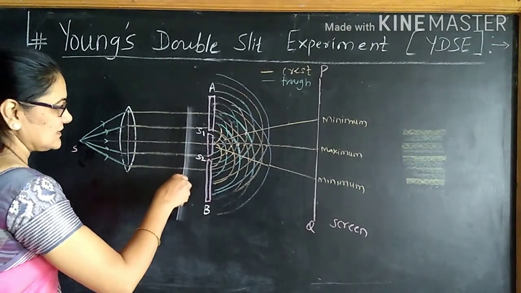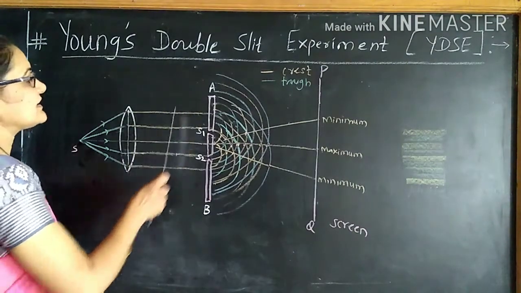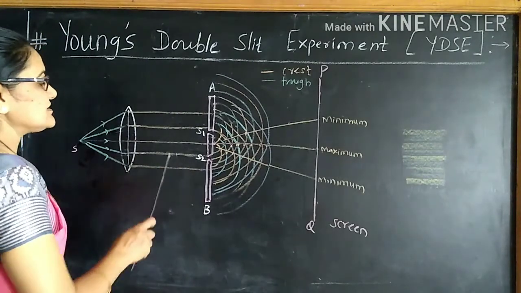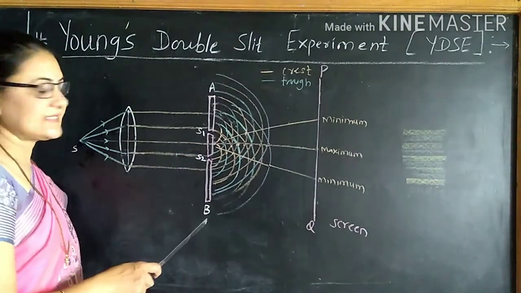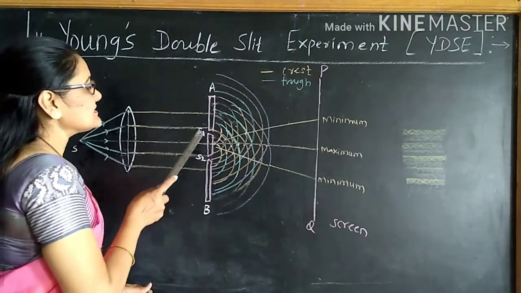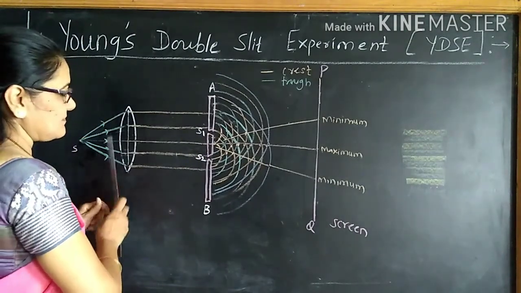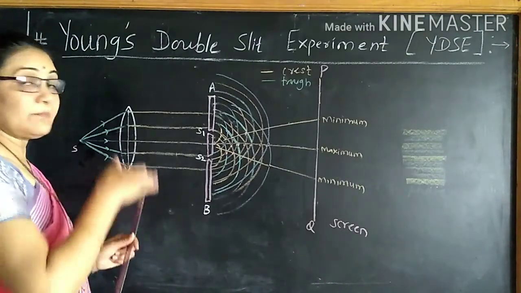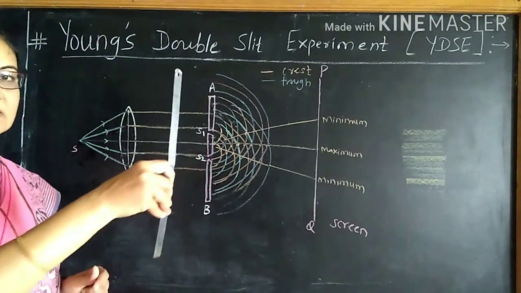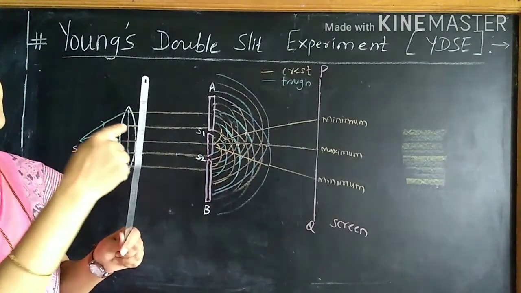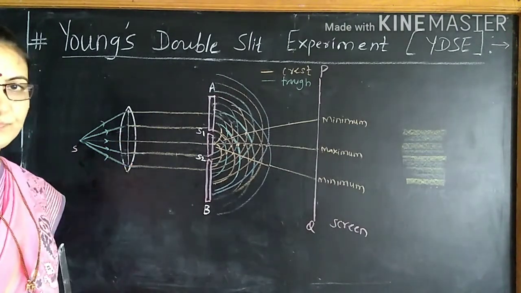Here on this side we get plane wavefronts. These are nothing but rays and here are plane wavefronts. They are incident on another opaque screen, the screen AB, consisting of two narrow slits. Actually, this diagram is nothing but the upper view, the topmost view. Here is one screen and we have to see this diagram from this upper side. Here is the topmost view.